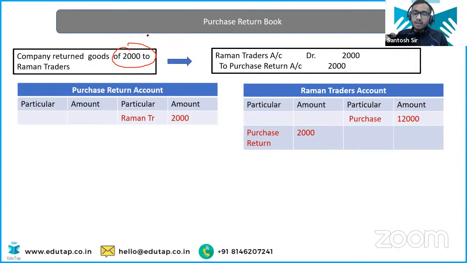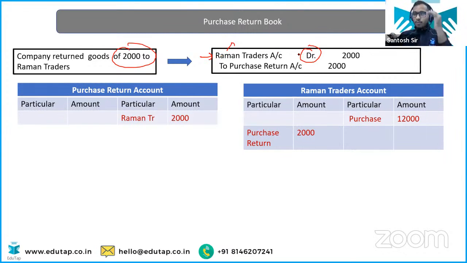Therefore, Raman Traders is getting debited here. Remember the modern approach: when you purchased goods from Raman Traders, that Raman Traders was your creditor, so earlier you credited it. Now you are returning goods to Raman Traders, so now your liability is decreasing. Now you don't have to pay that much money that you had to pay earlier because you are returning some goods.